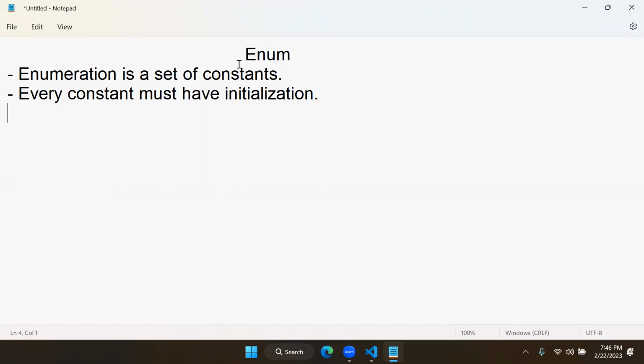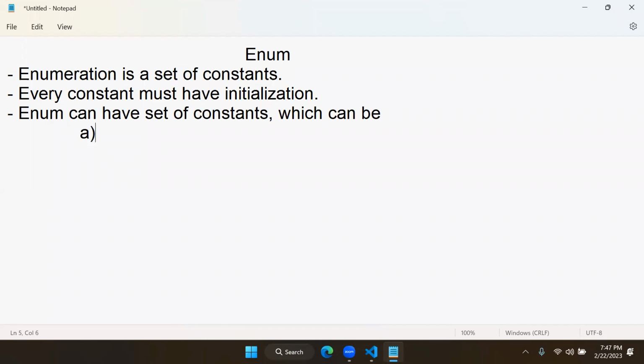And actually, enum can have a set of constants which can be number constants, string constants, and expression constants.